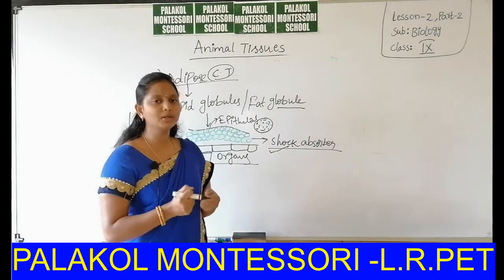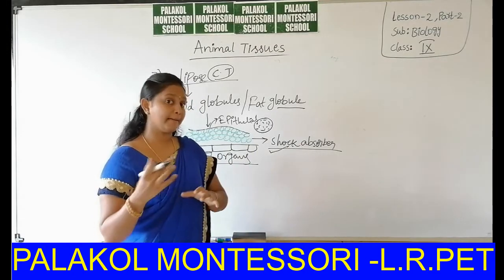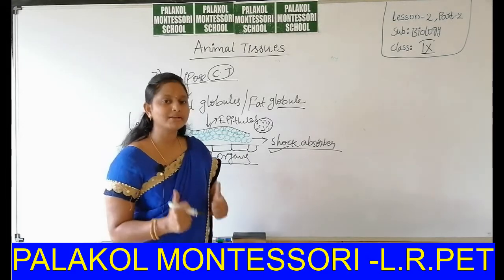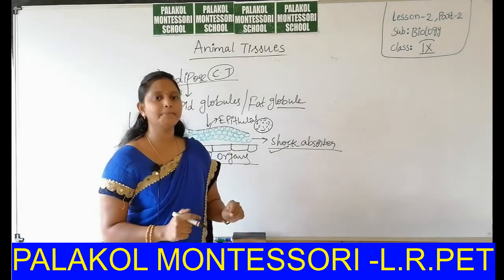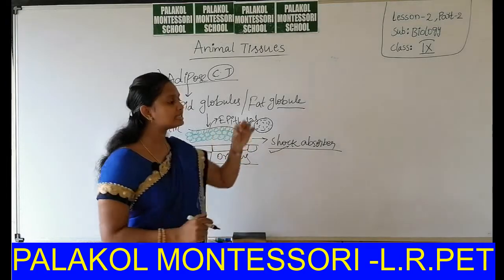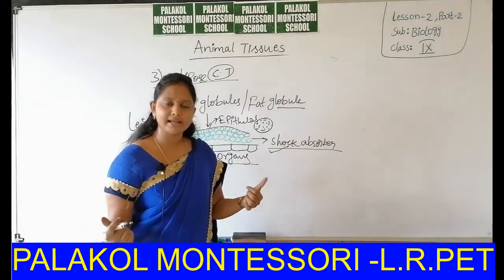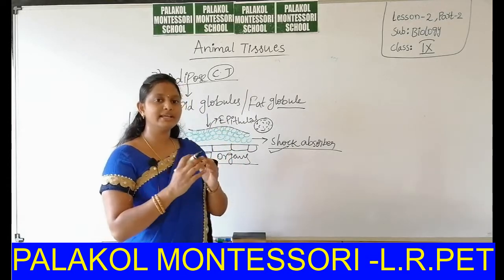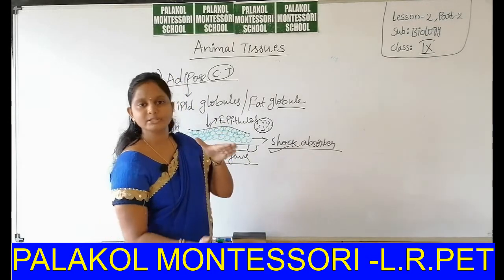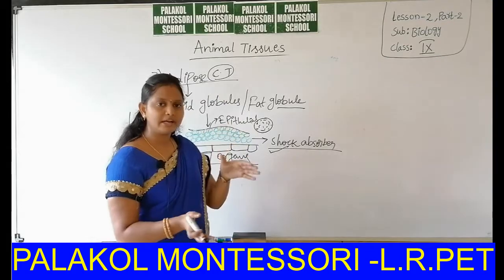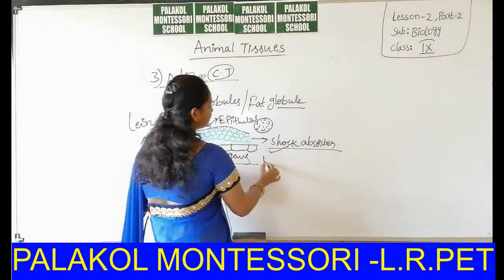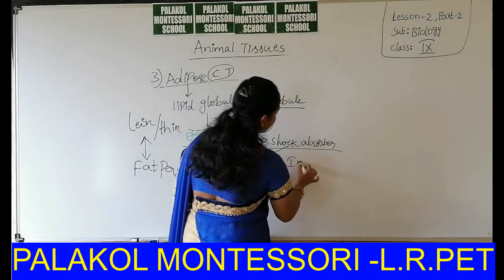They can feel cool when compared to a fat person. Why? Because in the case of a lean person, the adipose tissue is very small. But in the case of a fat person, the adipose tissue thickness is more. So this adipose tissue also acts as an insulator.